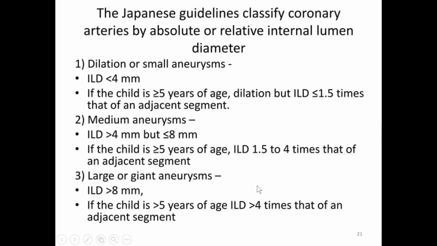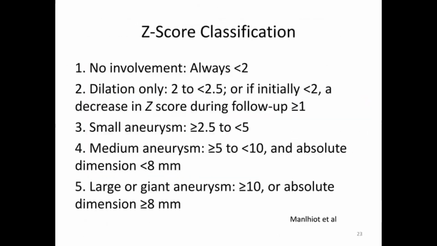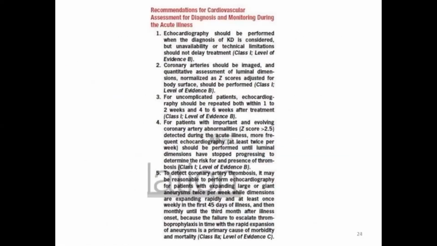This is important. So even in treatment, we have to remember this. Treatment options will differ based on the Z-scores. Less than 5, 5 to 10, and more than 10. So same thing I told you. Z-score classification. Less than 2 Z-score is no involvement. 2 to 2.5 only dilatation. 2.5 to 5 is small aneurysm. More 5 to 10 is medium aneurysm with an absolute dimension less than 8 mm. More than 10 is giant aneurysm with absolute dimension more than 8 mm. Okay.